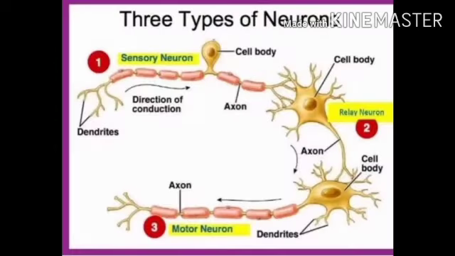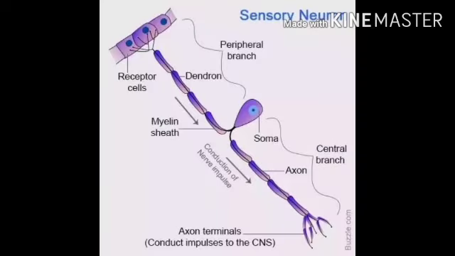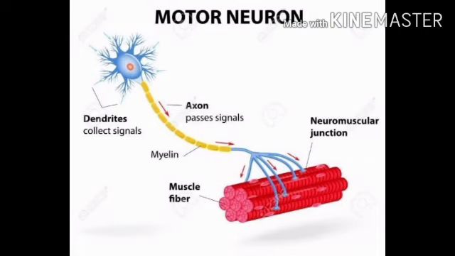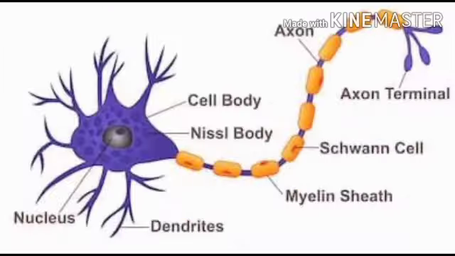On the basis of functions, neurons are categorized as sensory or afferent neurons, motor or efferent neurons, and association neurons. Sensory or afferent neurons carry impulses from the sense organs to the central nervous system. Motor or efferent neurons carry impulses from the central nervous system to effector organs such as the muscle fiber or the gland. Association neurons conduct impulses between sensory and motor neurons.